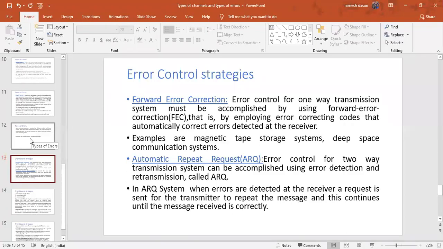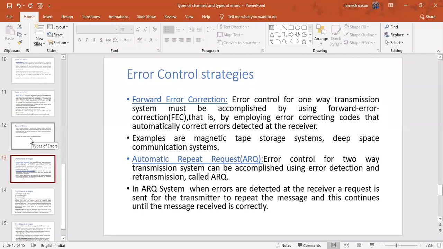Then the receiver sends an acknowledgement, positive or negative. Whenever the receiver sends a positive acknowledgement, no need to retransmit. But whenever the receiver sends a negative acknowledgement, there is some error.